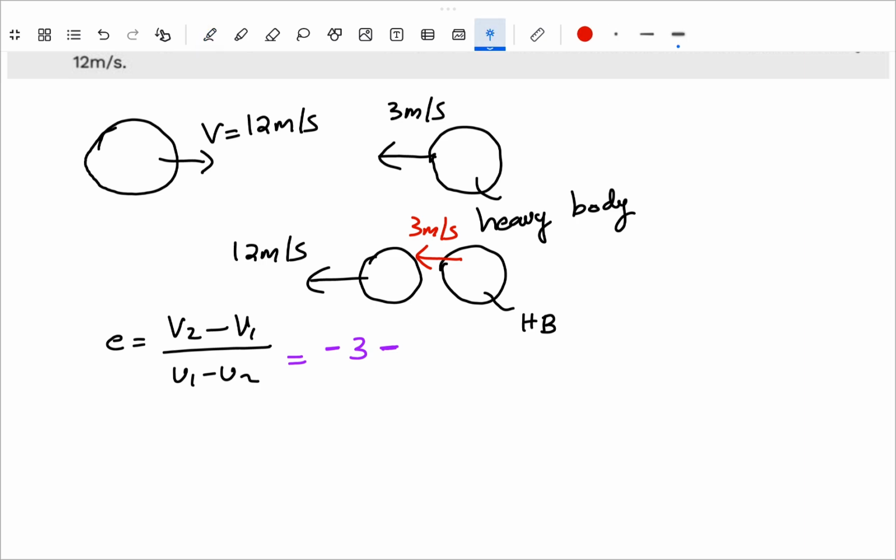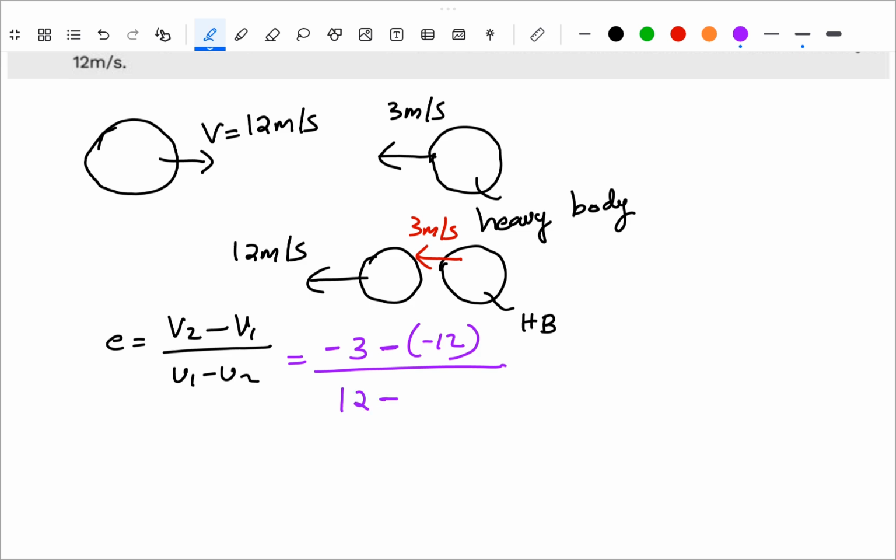Why? This direction you take as negative, and that direction you take as positive. So it will be divided by U1. What is U1 here? U1 is 12 meter per second.